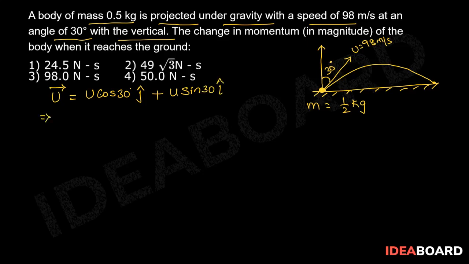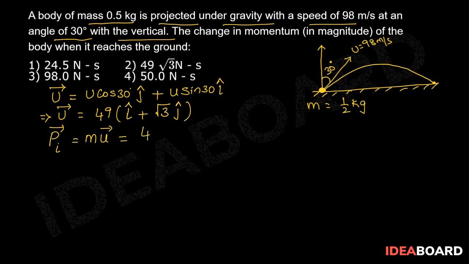So on simplification of this, you get u bar equals 49 times of i cap plus root 3 j cap. The initial momentum of the mass is given by m u bar, which is equal to 49 upon 2 times of i cap plus root 3 j cap.